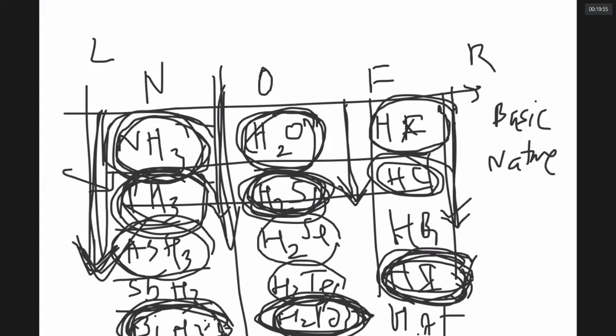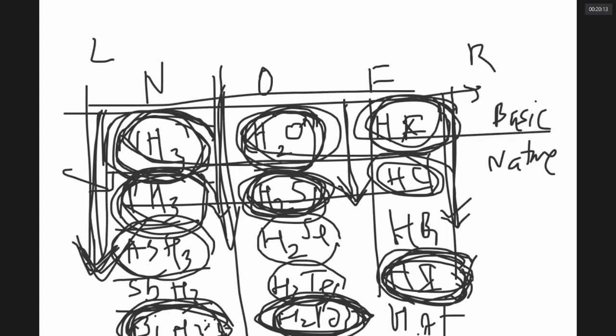There is a question. When I am going from left to right, ammonia, water, HF, which is supposed to have the highest boiling point? I am going from ammonia to water to HF, which has a higher boiling point? HF. So congratulations, you are thinking that the stronger the hydrogen bonding, the higher the boiling point.